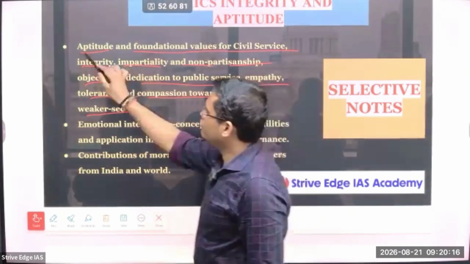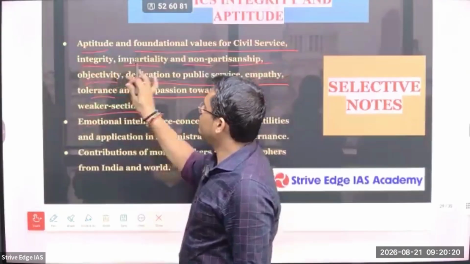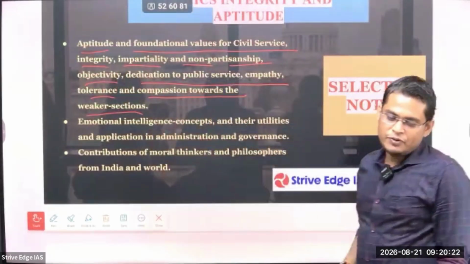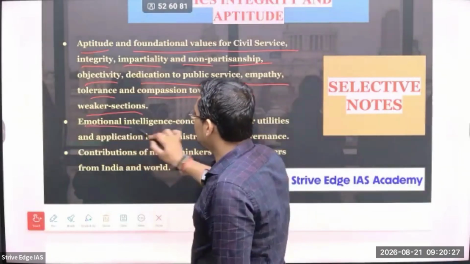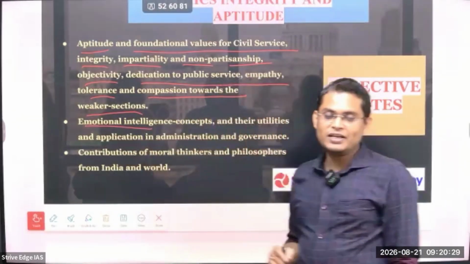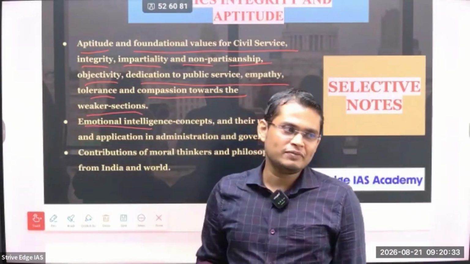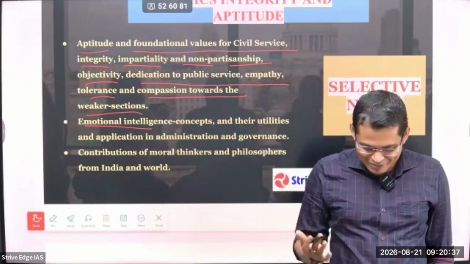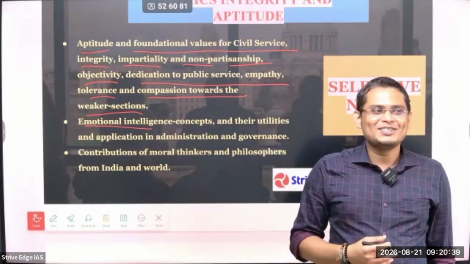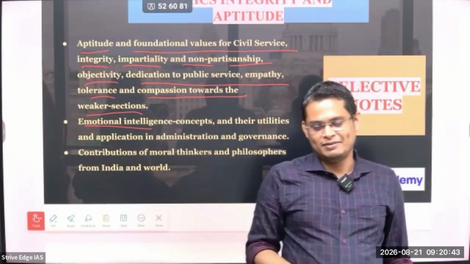So that means we not only require aptitude, that means skill to be a good civil servant, we also need to have foundational values. If you don't have the values, then we cannot expect good behavior. Next is emotional intelligence. So our civil servants need to be very emotionally intelligent. That means even if something goes wrong, they should stay balanced, they should not break down. आप सोचो ना, मेरा एक फ्रेंड थी, वो बड़े अच्छे बात बोलते थे कि जब आग लगी हुई है डिस्ट्रिक्ट में, डिस्ट्रिक्ट मजिस्ट्रेट भाग रहे पानी लेके फेंकने में.